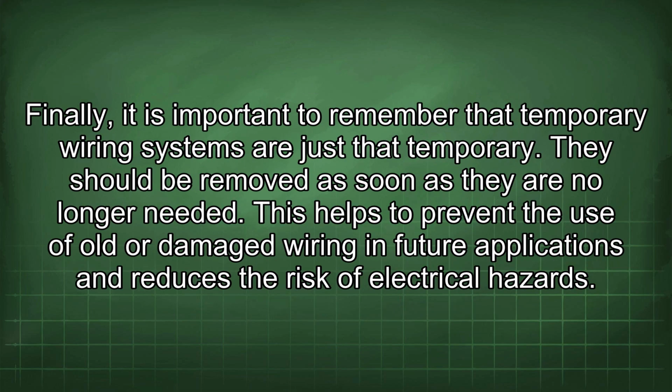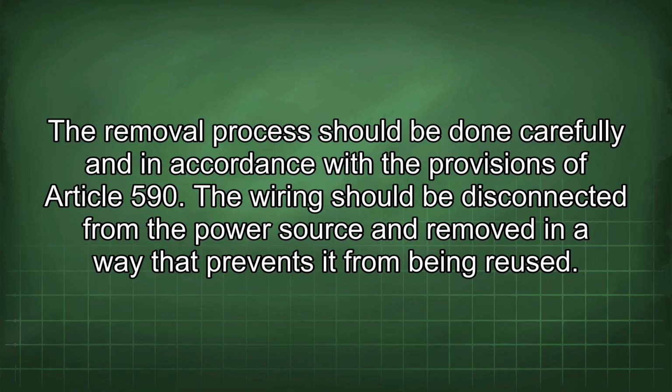Finally, it is important to remember that temporary wiring systems are just that, temporary. They should be removed as soon as they are no longer needed. This helps to prevent the use of old or damaged wiring in future applications and reduces the risk of electrical hazards. The removal process should be done carefully and in accordance with the provisions of Article 590. The wiring should be disconnected from the power source and removed in a way that prevents it from being reused.